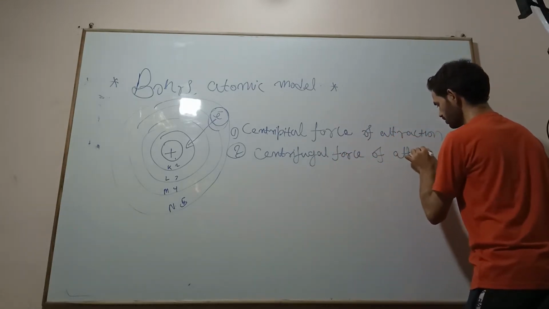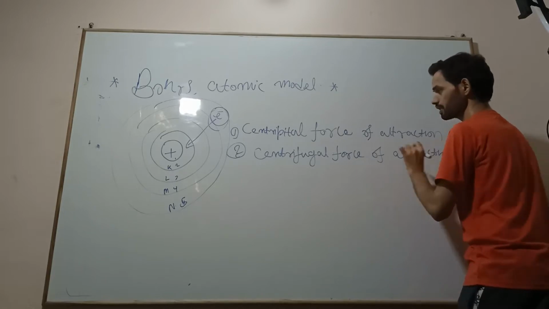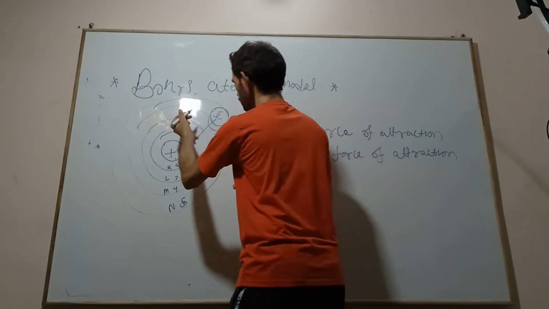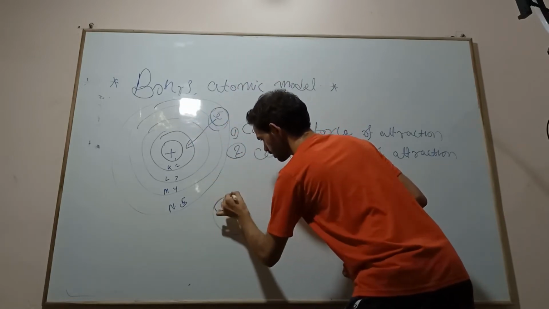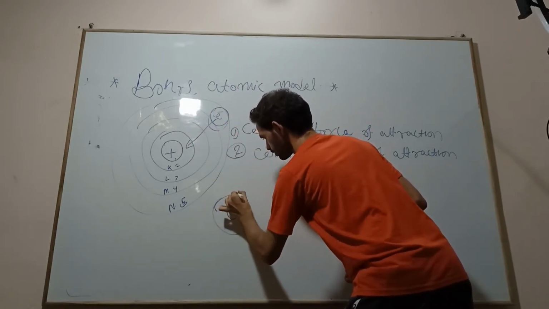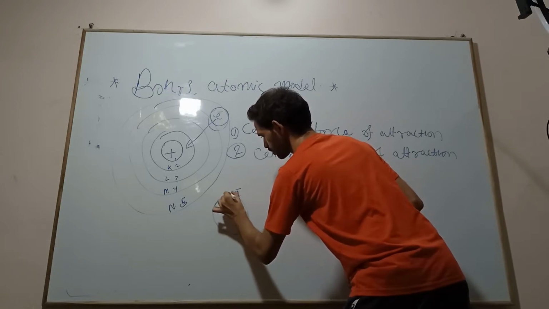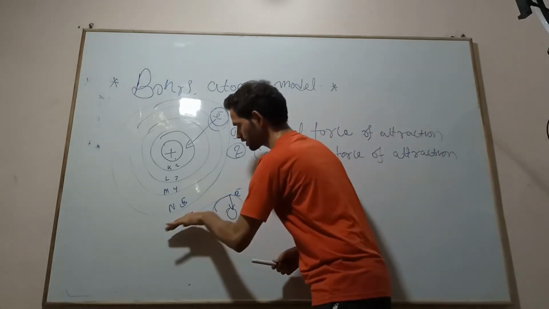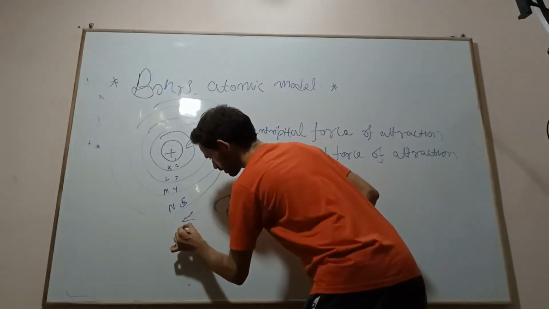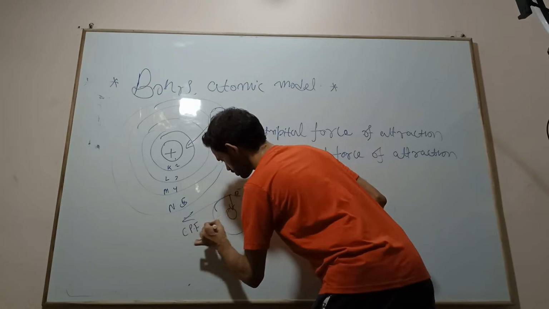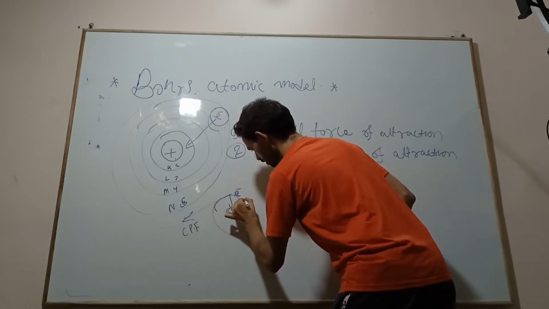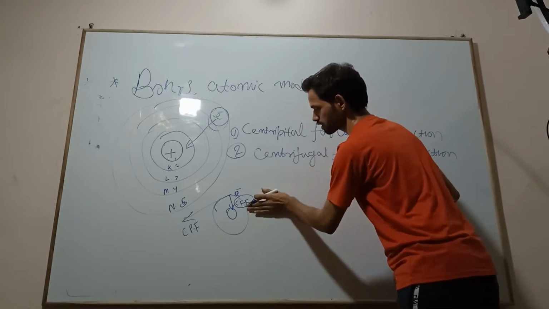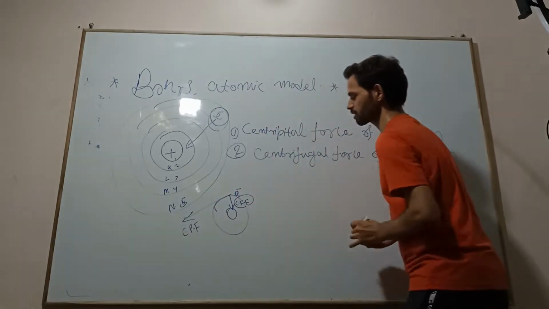Here the electron is revolving around the nucleus. One force is acting inward and one force is acting outward. So this is my centripetal force, and this is my centrifugal force, which is nothing but the electrostatic force of attraction.